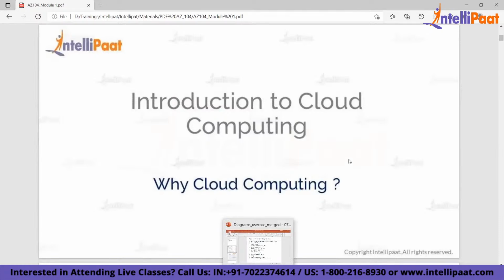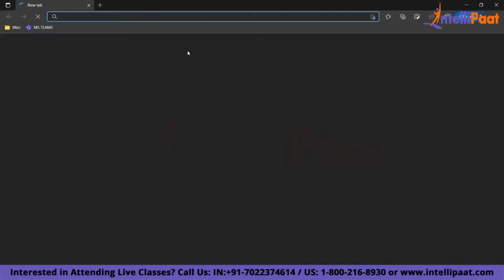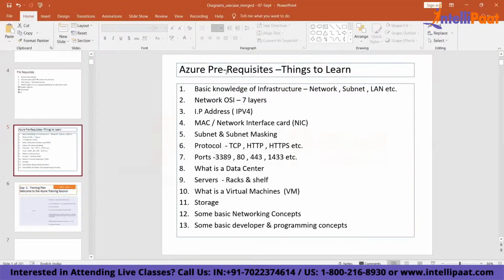An Azure subscription is an account or an agreement between you and Microsoft. Based on that agreement, you'll be able to create services on the Azure platform. So you need to have an Azure account. How do you create one? The first thing we need to learn about is an Azure subscription. If you see my screen here, I'm explaining what an Azure subscription is.